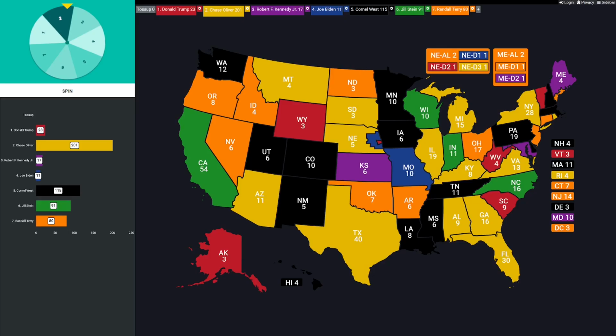So if this were the normal spinner battles, Biden would already be done. But he's going to take his first loss. If he takes another one, he's out. However, if he gets in 1st place on the next round or any other rounds after that, then we're going to wipe this loss off of his record. So crazy stuff here in round 1. You got to give it to Chase Oliver and Cornell West. They won probably almost half the states.